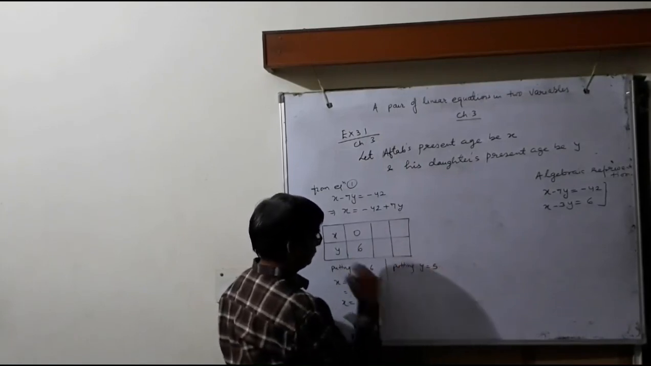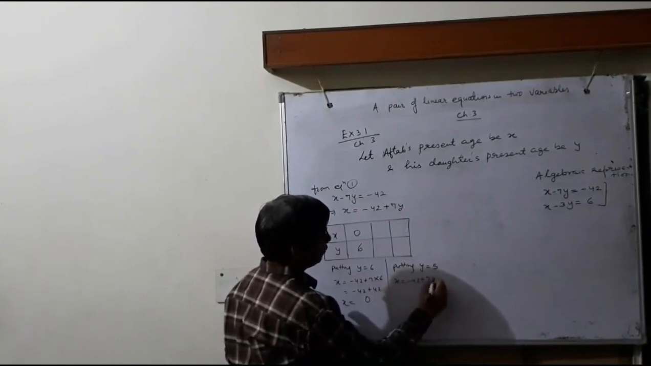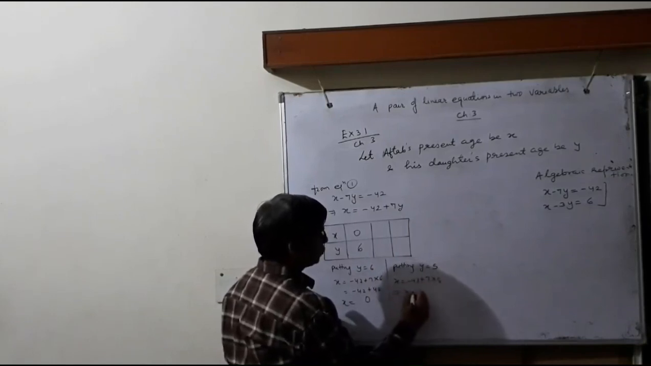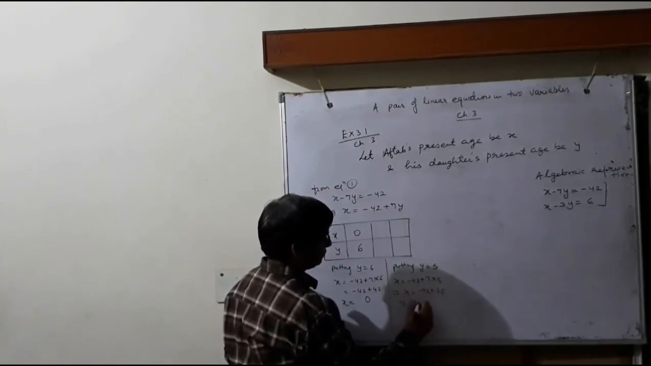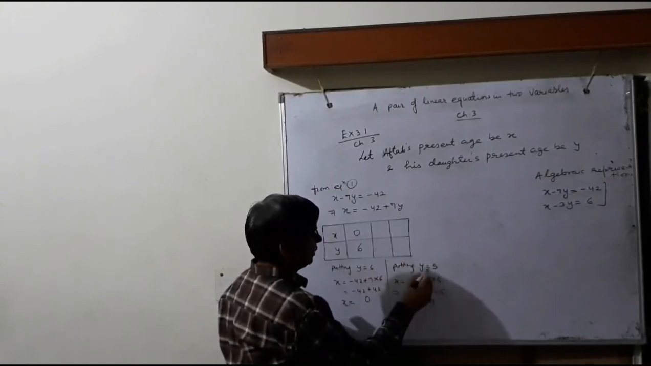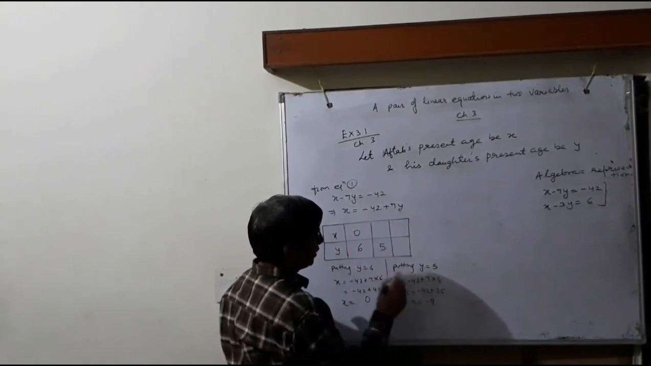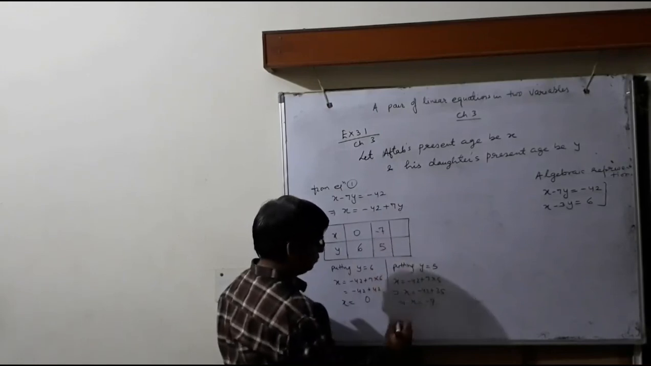Now y equals to 5, so x equals to -42 plus 7 into 5, x equals to -42 plus 35, which is -7. If we take y equals to 5, then we get x equals to -7.